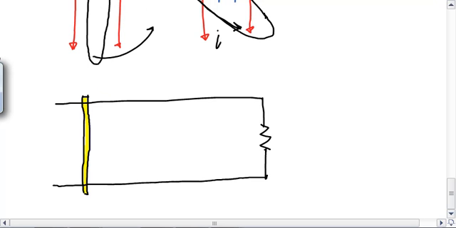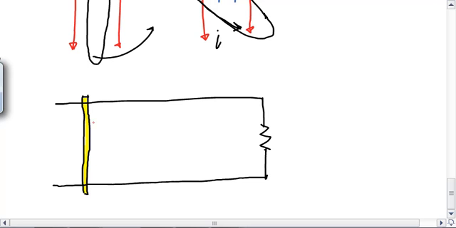Alright, so here's my metal bar, metal wire. So metal on metal is a complete circuit conductor. So right now this is a complete circuit. Is there a battery? Is there current flowing through it? No battery, no current, just sitting there.